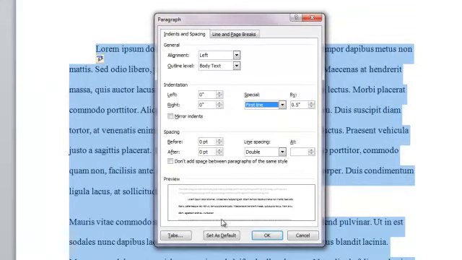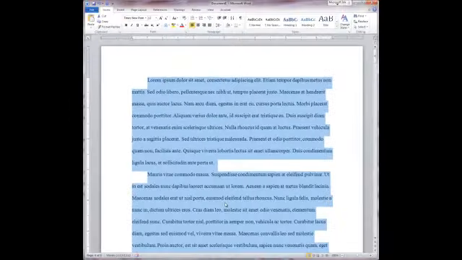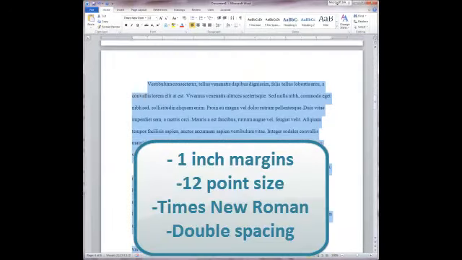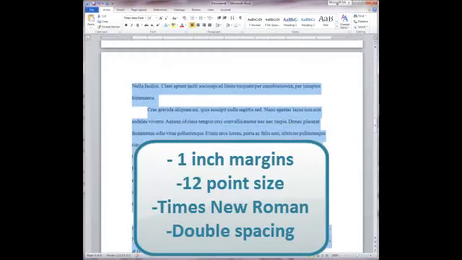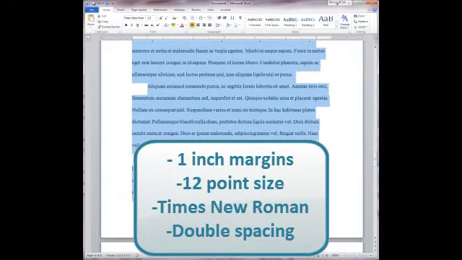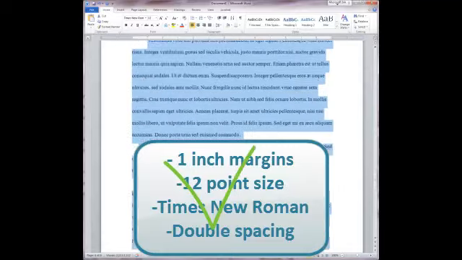But I want to make sure that the first line of each of my paragraphs is indented by 0.5 inches. When I'm finished, I hit OK and I move on. Now, my paper has the correct margins, it has the correct size, an acceptable font, and the correct spacing. I'm ready to move on.